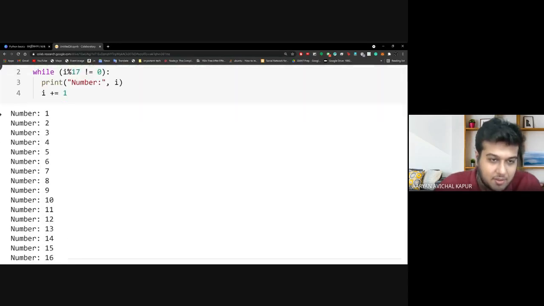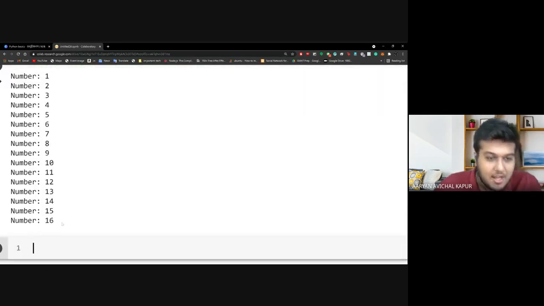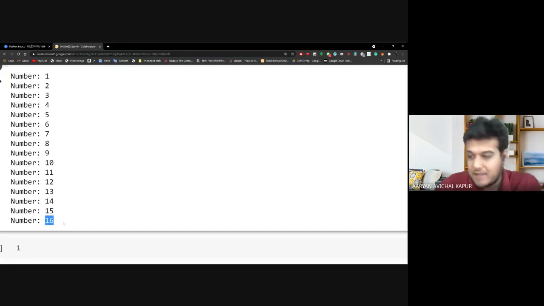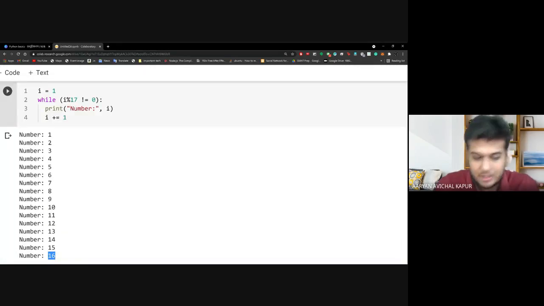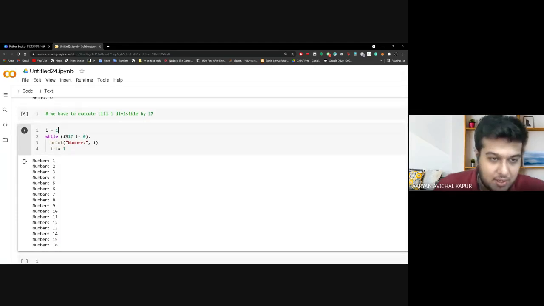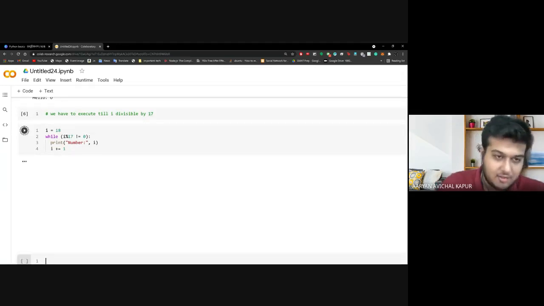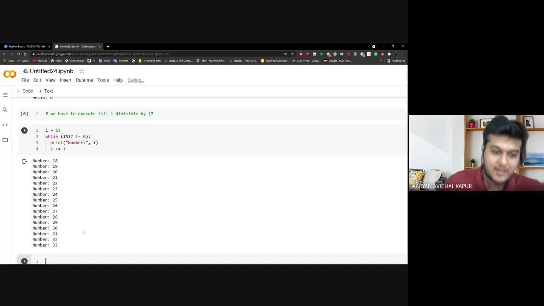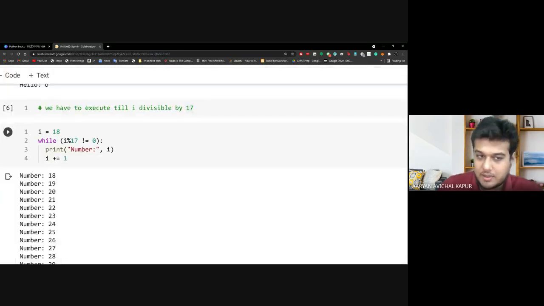And here you can see we printed 1, 2, 3, 4, and so on. At 16, it stopped us because 17 is of course divisible by 17, right? It will get 0, because it will have 1 as a quotient and 0 as a remainder. Now let us assume we start from 18. So now it will go from 18 till 34, just before 34, at 33 it will stop, right? This makes sense to everyone. Does everyone understand how this is working in while loop?